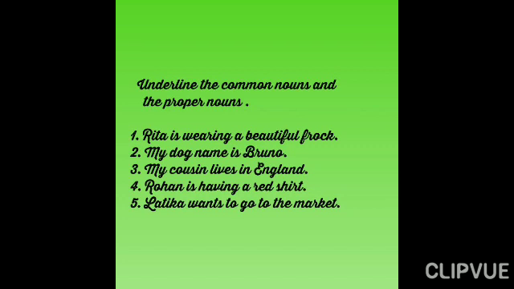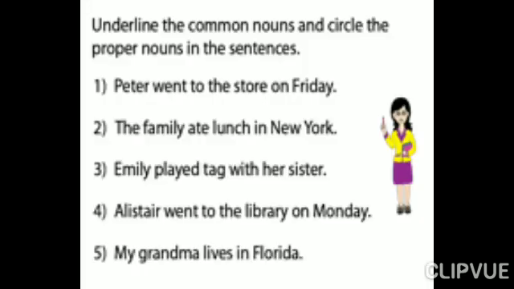We will circle it. Next is Rohan is having a red shirt. Here Rohan is a specific name of a person. It is a proper noun. We will circle it. And shirt is a general name of a thing. It is a common noun. We will underline it. Last is Latika wants to go to market. Here Latika is a specific name of a person. It is a proper noun. We will circle it. And market is a general name of a place. It is a common noun. We will underline it. Children, I hope you have understood what are nouns, common noun and proper noun.